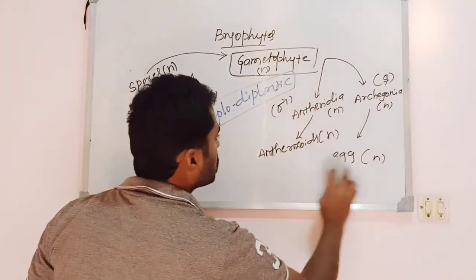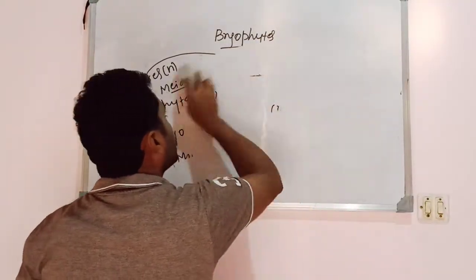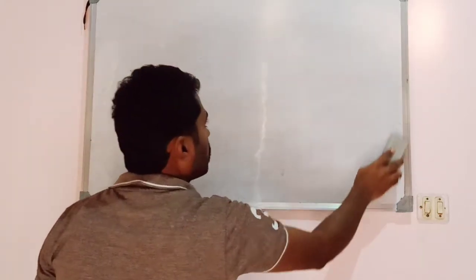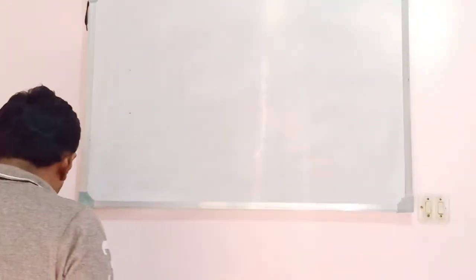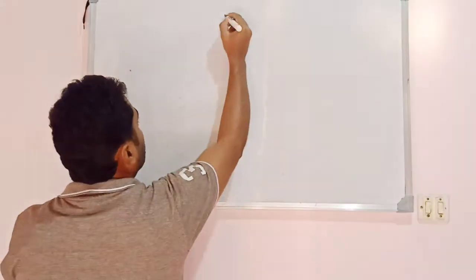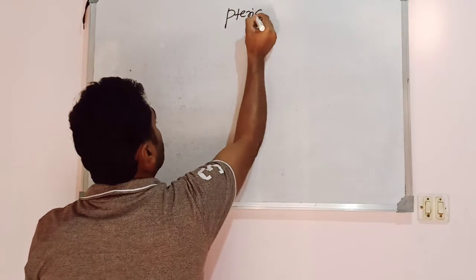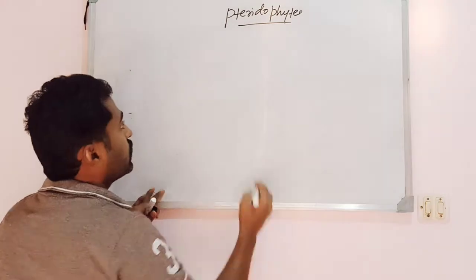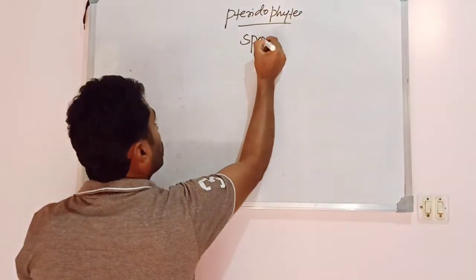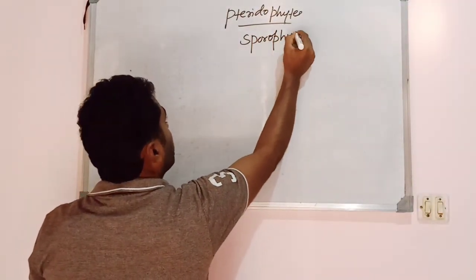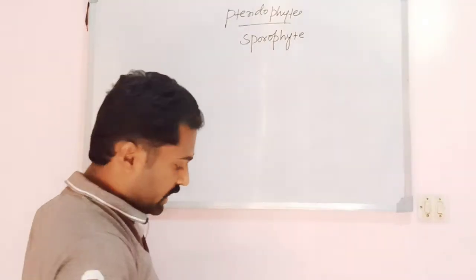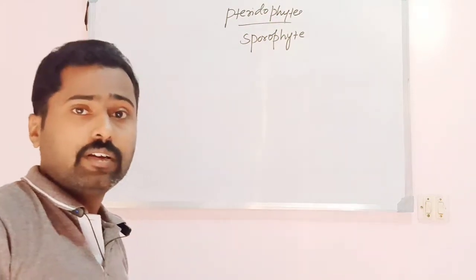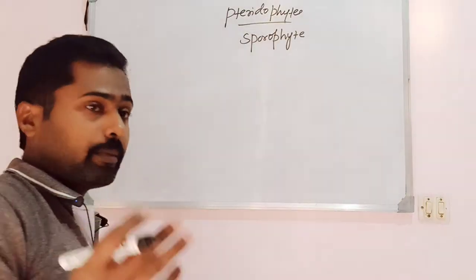Again, when it comes to the pteridophytes, two forms can be seen. One is homosporic pteridophytes and another one is heterosporic pteridophytes. So here I am writing the life cycle of a pteridophyte considered as a homosporic pteridophyte. You know that in the pteridophytic life cycle the dominant plant body is the sporophyte, isn't it? So that is an independent form. It is independent, it is photosynthetic, it doesn't depend on the gametophytic plant body.